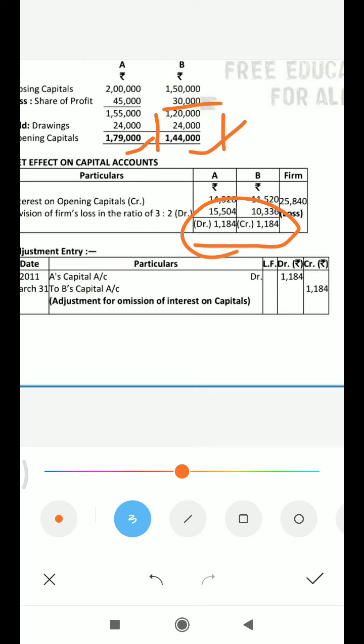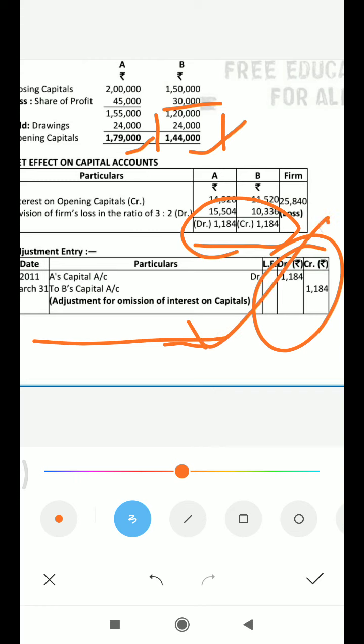This is the net impact which we will remove through a single general entry, a single adjustment entry. That is, the entry will be A should be debited 1184 and B should be credited 1184. The net impact as a journal entry you can see here.